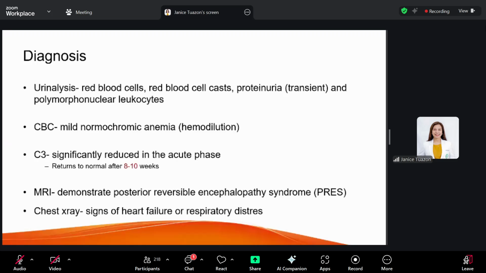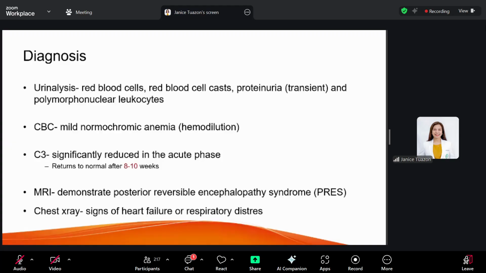Now, patients with PSGN demonstrate red blood cell casts in the urine. Proteinuria may also be seen, but it's usually transient. Polymorphonuclear leukocytes are seen because of the inflammation as well, but it doesn't mean that the patient also has a urinary tract infection. Your CBC may also show mild normochromic anemia because of hemodilution.